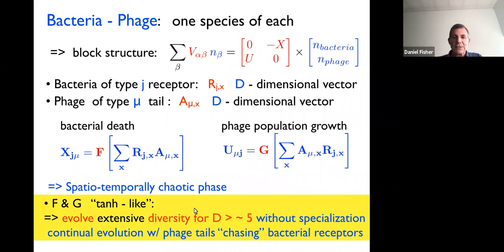Now, we don't understand at this point how the behavior depends on dimension. We do know that diversity can get extensive, way higher than D, and seems to keep growing. You can get some amount of specialization that seems to come in in a statistical way, but generally everything is still interacting with everything else. So this is saying that maybe we shouldn't be surprised that we can get extensive diversity, even with relatively simple interactions.